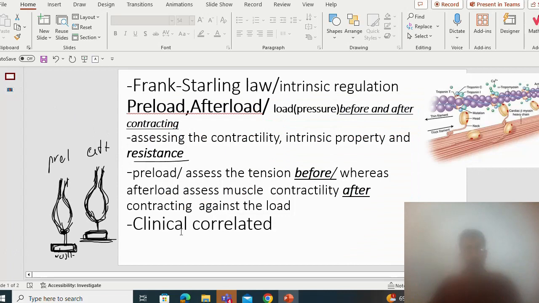So for the clinical correlation of this, the afterload is very important, especially for older people, because the arteries of their body become narrow. It's called atherosclerosis. So the principle of afterload in this case assesses the systemic resistance in older people, to check whether there is resistance or some problem in the fibers of the myocardium.